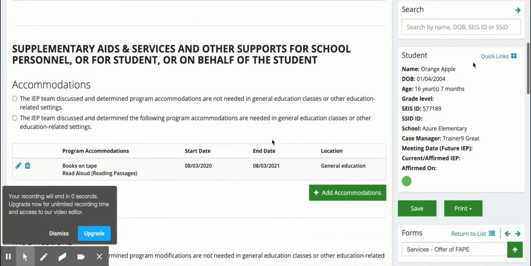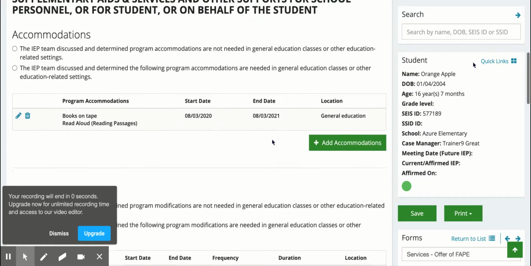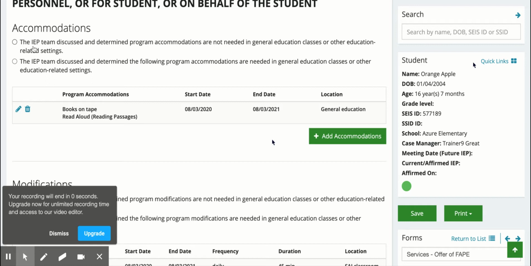Please continue to scroll. Supplementary aids and services and other supports for school personnel or for student on behalf of the student. First, accommodations. The team discussed and determined program accommodations are not needed in general education classes or other education-related settings. If so, click here and scroll down.